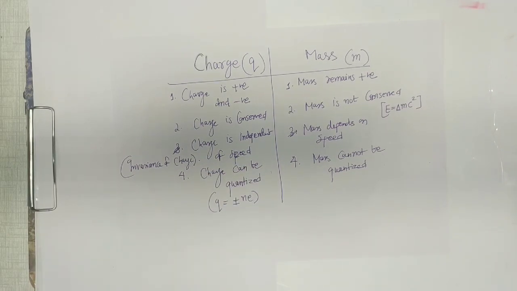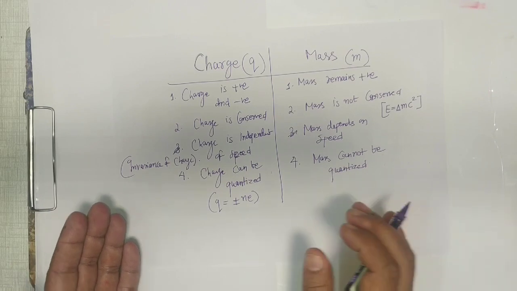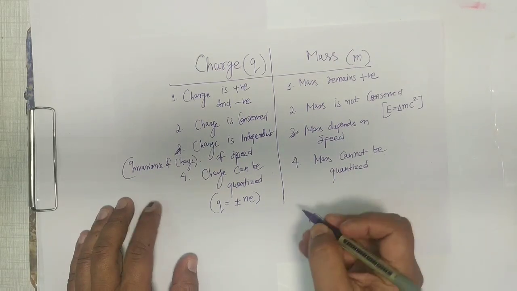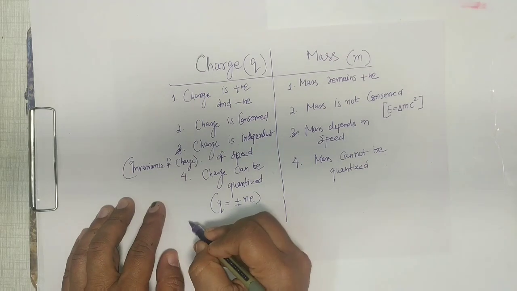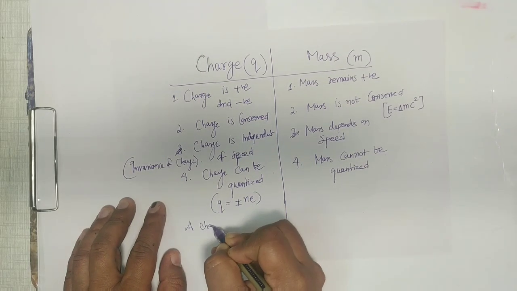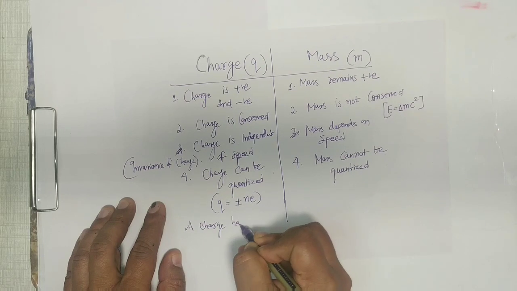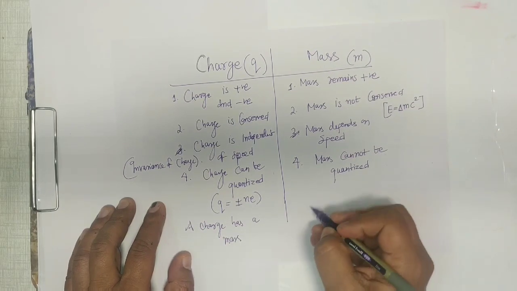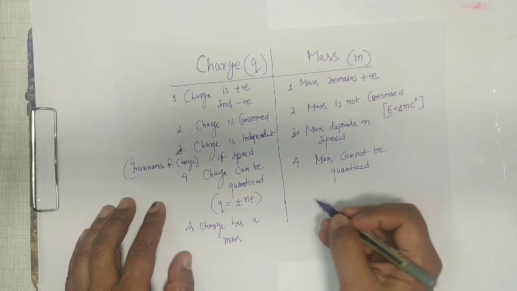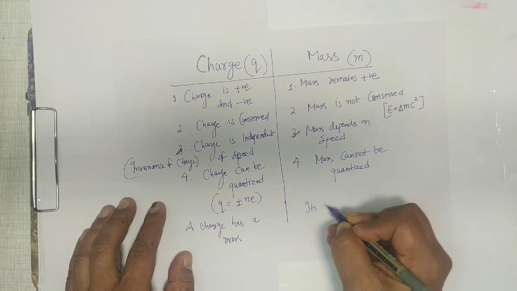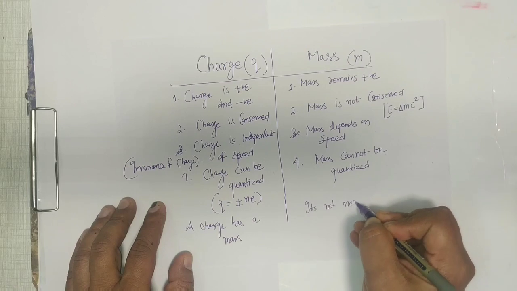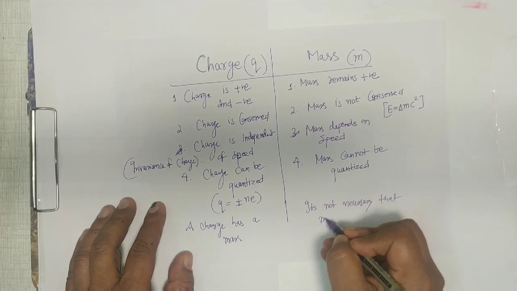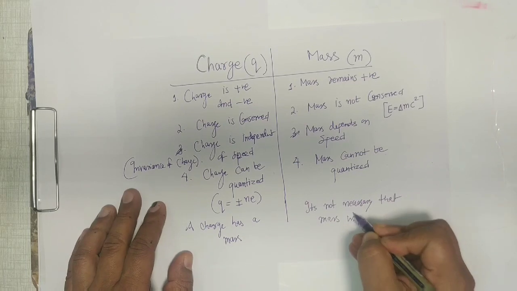So charge and mass are two different quantities, and we know that a charge has a mass, but it's not necessary that mass will have a charge.